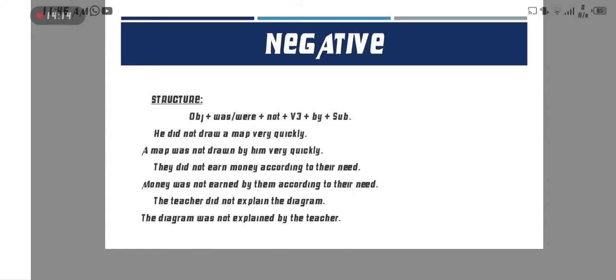The third form of draw is drawn, by him, the subject, and then the remaining part of the sentence, very quickly.